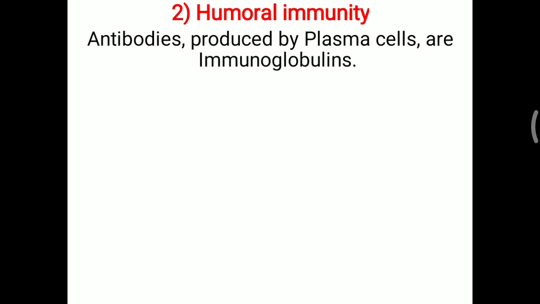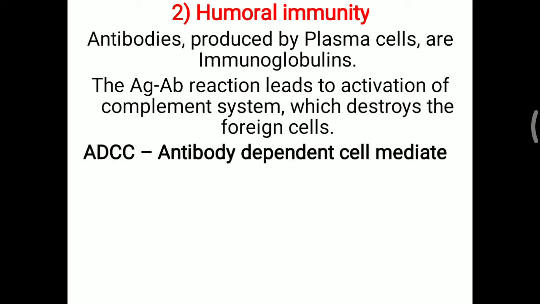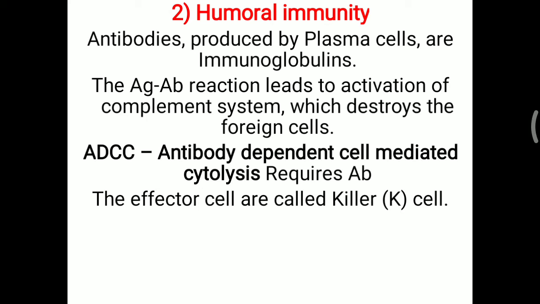Further, in relation to humoral immunity, antibodies are basically produced by the plasma cells, and these antibodies are immunoglobulins. This antigen antibody reaction leads to activation of the complement system, which destroys the foreign cells. That is also known as ADCC, where A means antibody dependent cell mediated cytolysis. Basically it requires the antibody. The effector cells are called killer cells, or sometimes K cells, the basic effector cell for this ADCC.